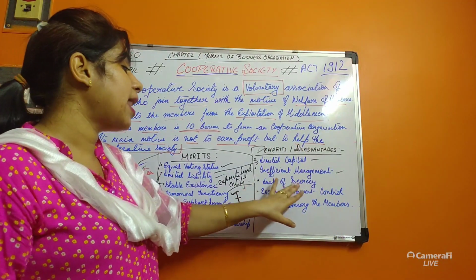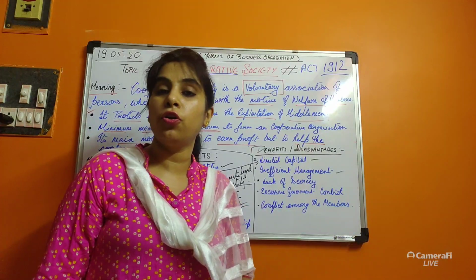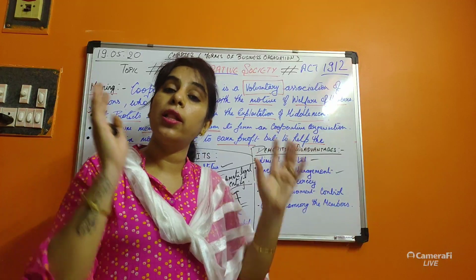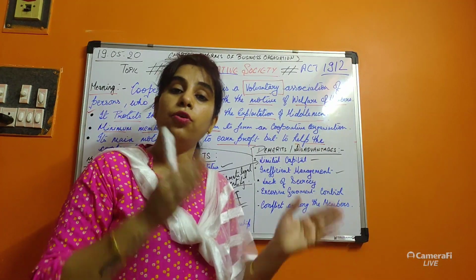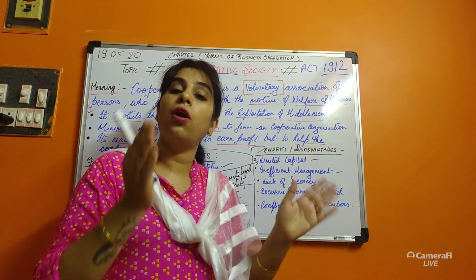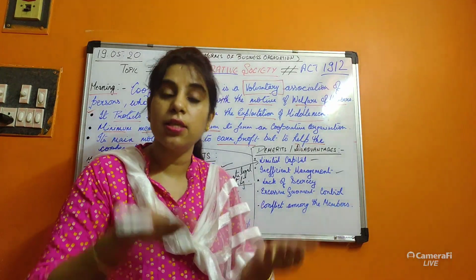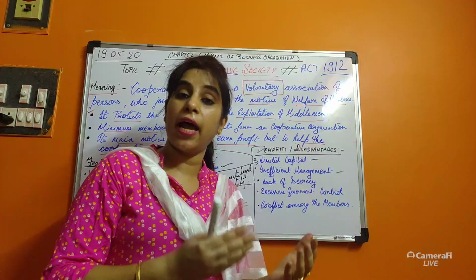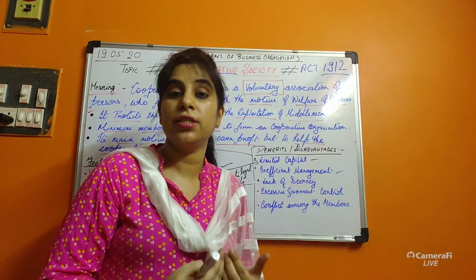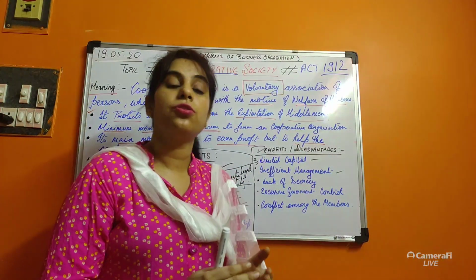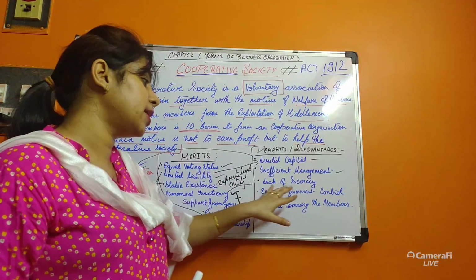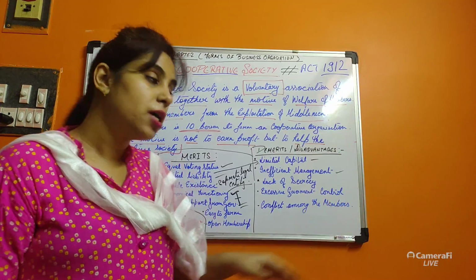Now, lack of secrecy. As I told you, it is open, with 10 to 20 members. All the members are involved to participate and give their decisions, and have a right to go against the decision or for the decision. So an open meeting is held. So there is a lack of secrecy.